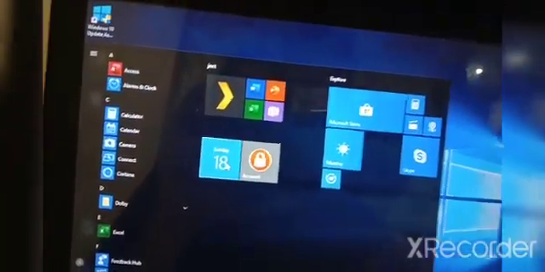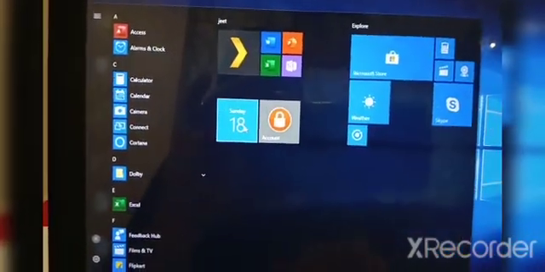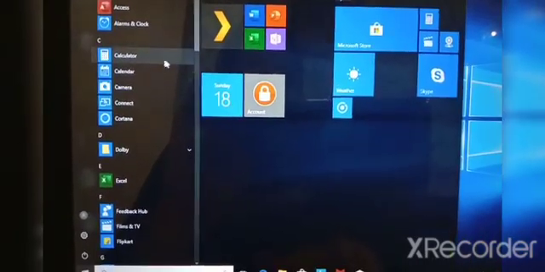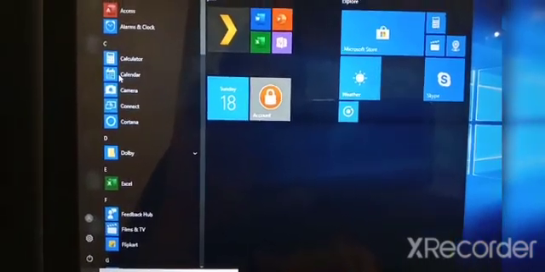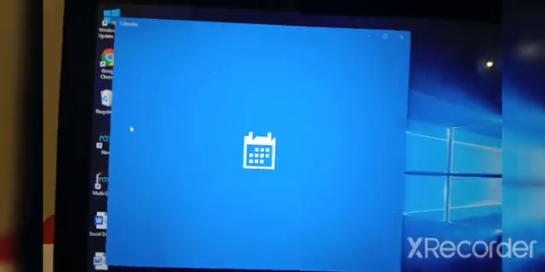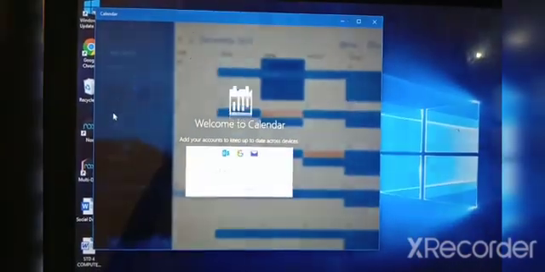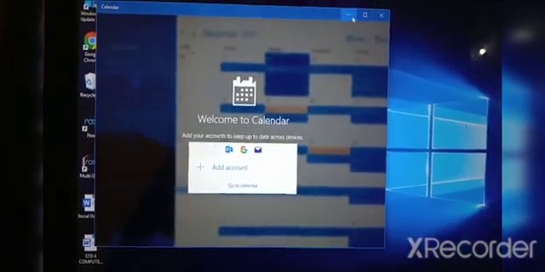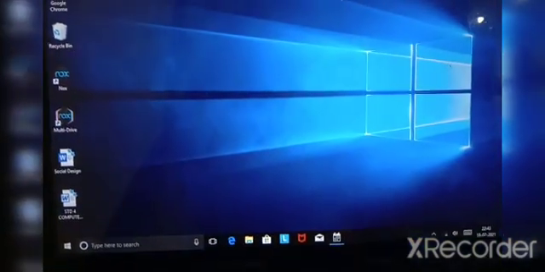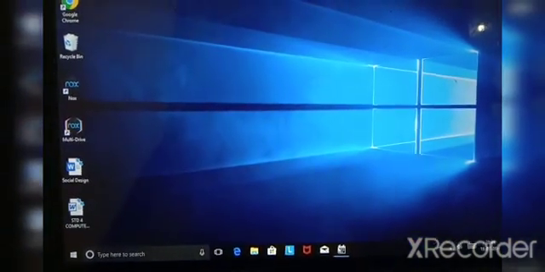Okay, next, switching between running apps. Now I will open two apps. I will open camera here, and a calculator here. This is calculator, and I will minimize it. Minimizing means it will go onto the taskbar.